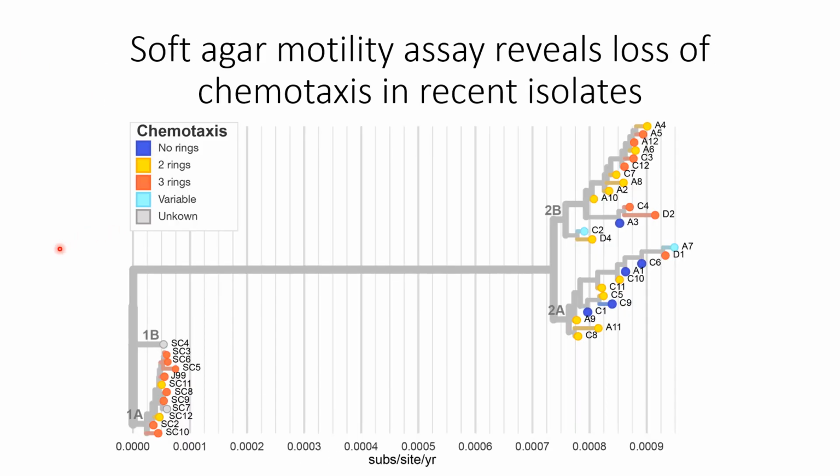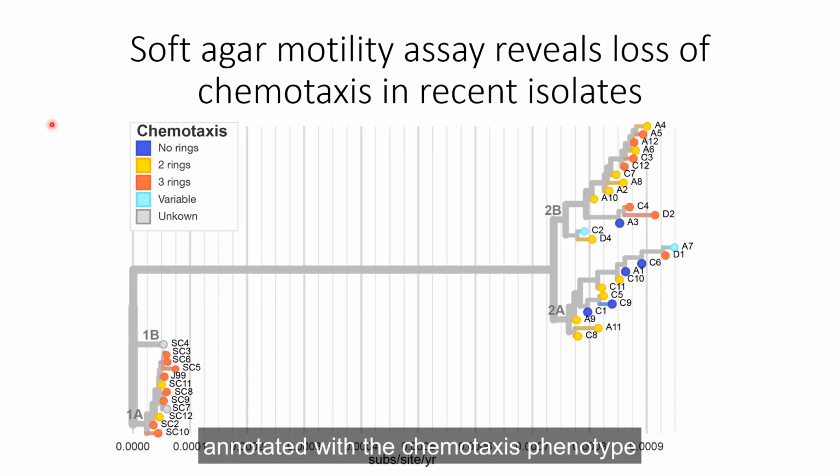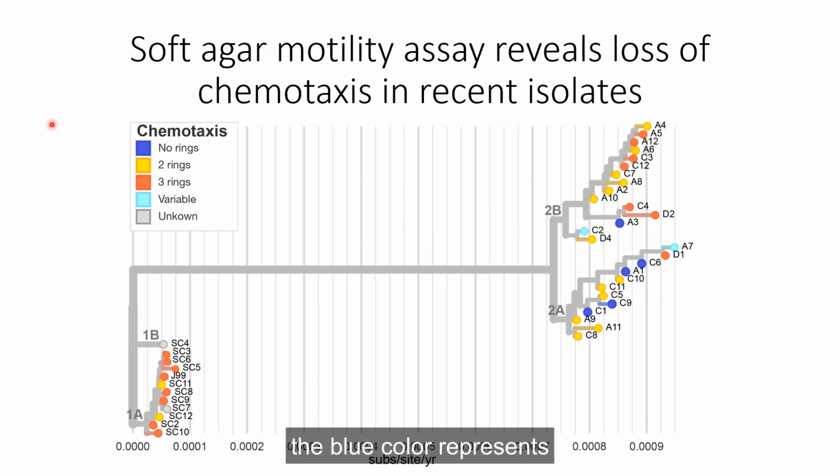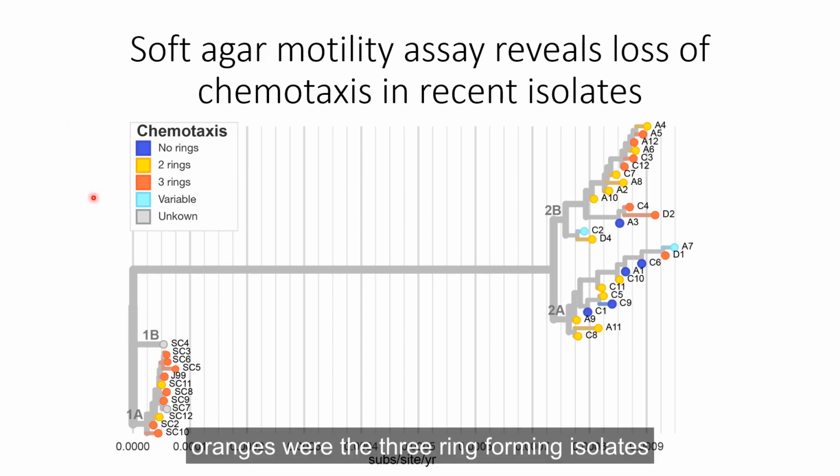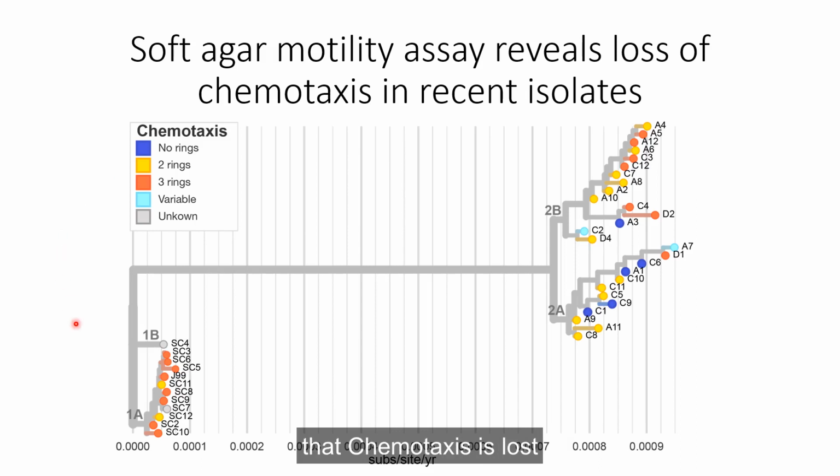So looking again at the tree annotated with the chemotaxis phenotype, the blue color represents strains that do not form chemotactic rings. Yellow is the 2-ring forming isolates, and orange is the 3-ring forming isolates. And so you'll notice that chemotaxis is lost in isolates from the most recent time point, notably in subgroup 2A.